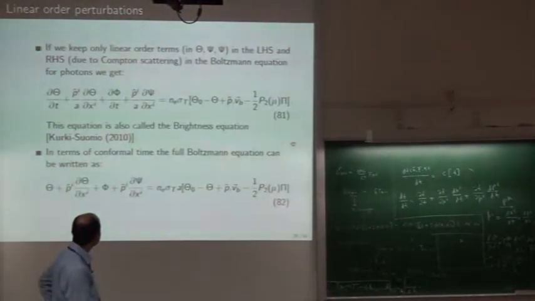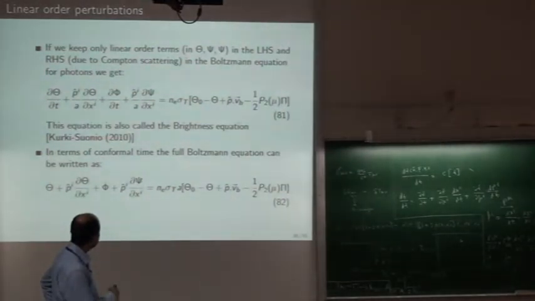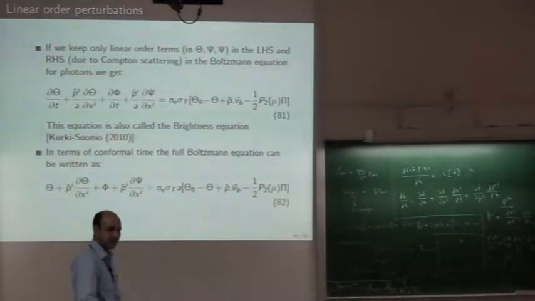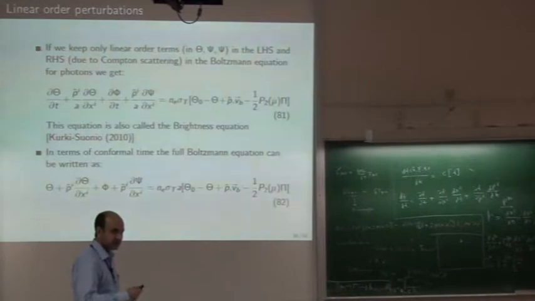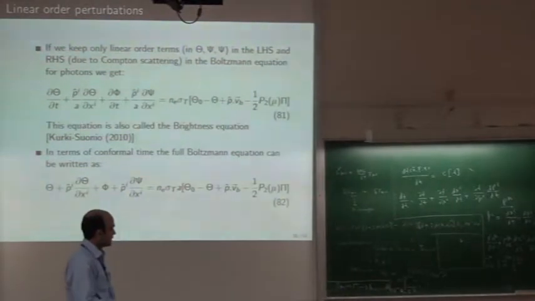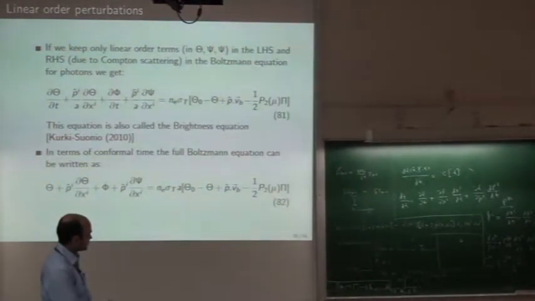What about first order? This is the equation for first order, and we are very much interested in this equation. We are interested in finding out how the fluctuations in CMB grow, maybe linearly, but how they grow. And that is given by this Boltzmann equation.